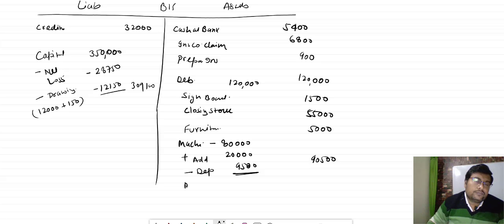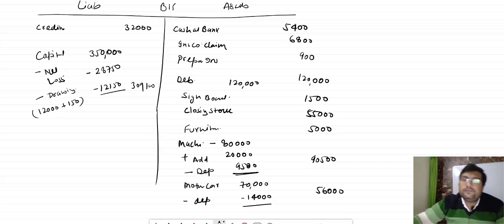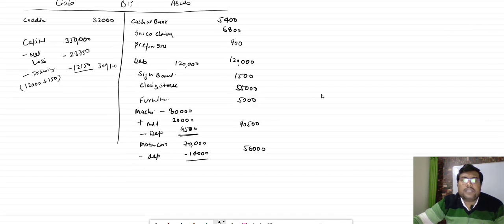Motor car. How much is the motor car, bacha? 70,000. Motor car is 70,000 minus depreciation of 14,000. So finally the total will be how much, bacha? 56,000. So this much we will transfer to the balance sheet asset side.